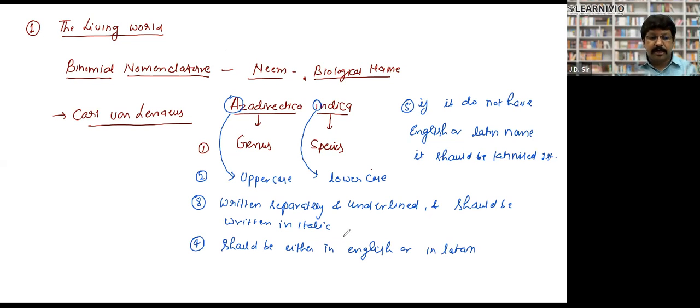So let me write down all these 5 points. Just a few minutes. I am explaining, please keep on jotting down. First point: binomial nomenclature.